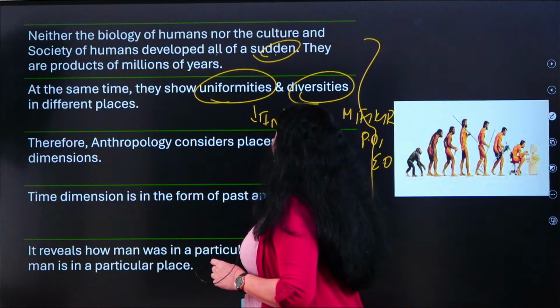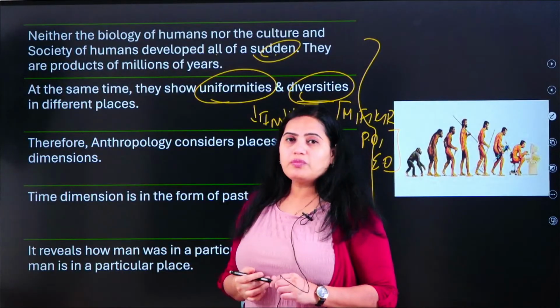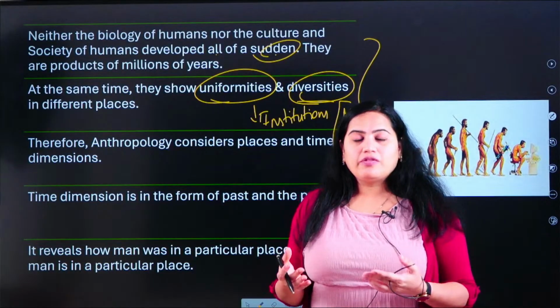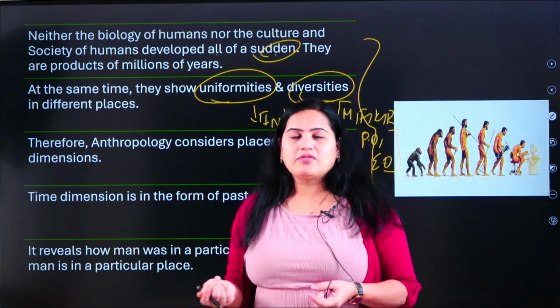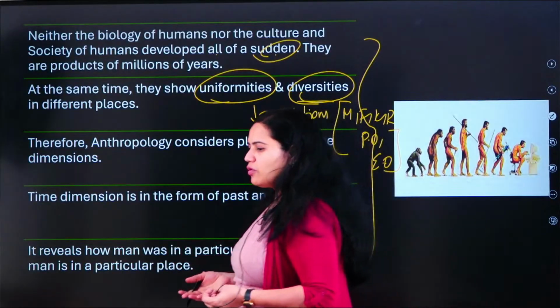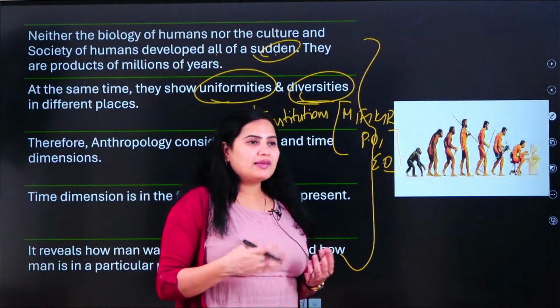And what do you mean by diversities? Even though you see these institutions which are uniform in all the cultures, the way people get married is very different. That is what we call diversity. For example, what is the nearest festival we are going to celebrate? That is Holi. Okay, so Holi is widely celebrated in India.